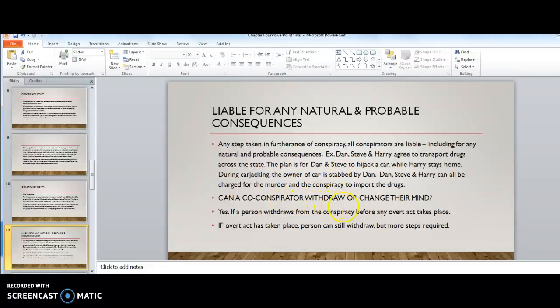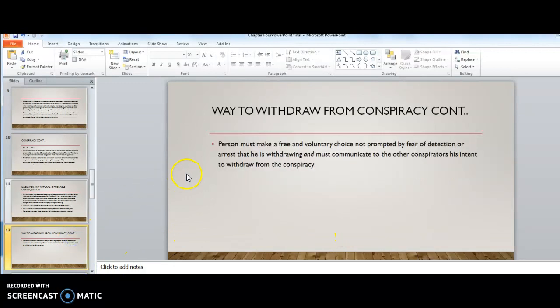Can a co-conspirator withdraw or change their mind? Yes. If a person withdraws from the conspiracy before any overt act takes place, they can withdraw. If an overt act has taken place, the person can still withdraw, but there are more steps required. The next step is a person must make a free and voluntary choice, not prompted by fear of detection or arrest, that he is withdrawing. And finally, he must communicate to the other conspirators, hey, I'm out of this. I'm not going to go through with it.